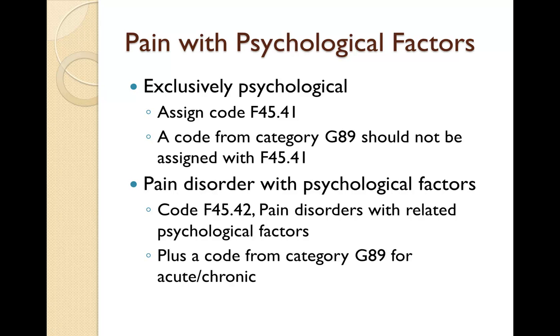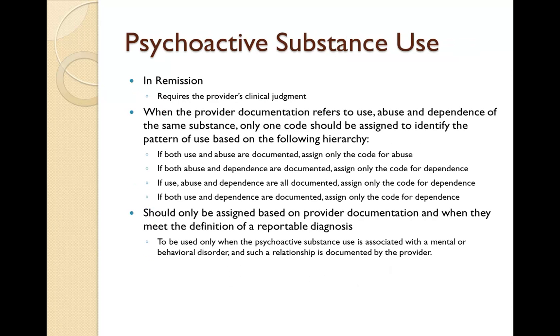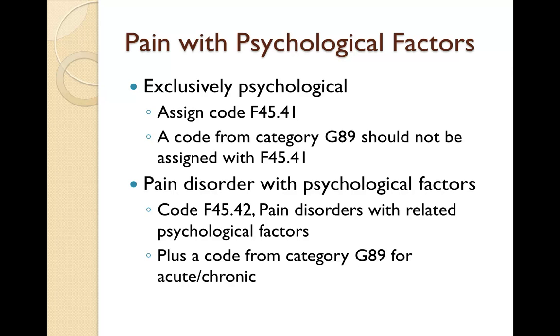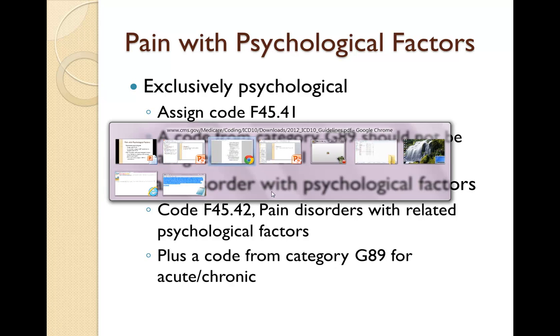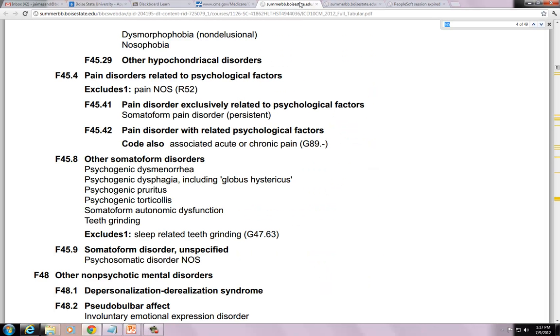The first is dealing with pain with psychological factors, and the next one is looking at psychoactive substance abuse. So when we have pain disorders with patients, if it's exclusively psychological, meaning that basically it's been determined it's all in their head, they have code F45.41. In that case, you don't want to add any sort of code from the G89, which is the pain category, to go with that. And we can take a quick look at those sections in tabular.